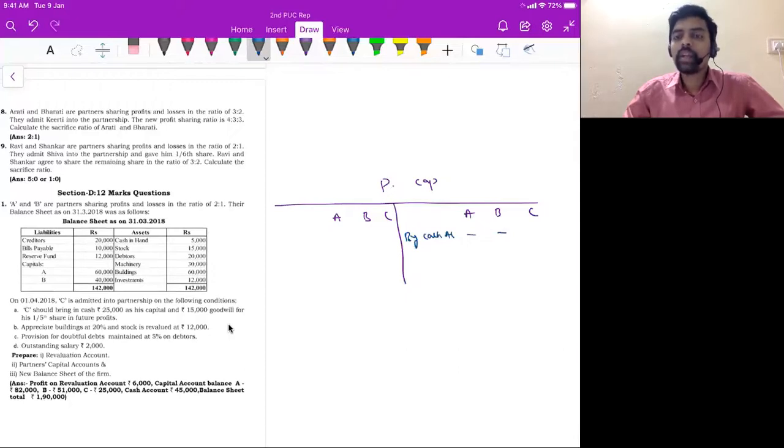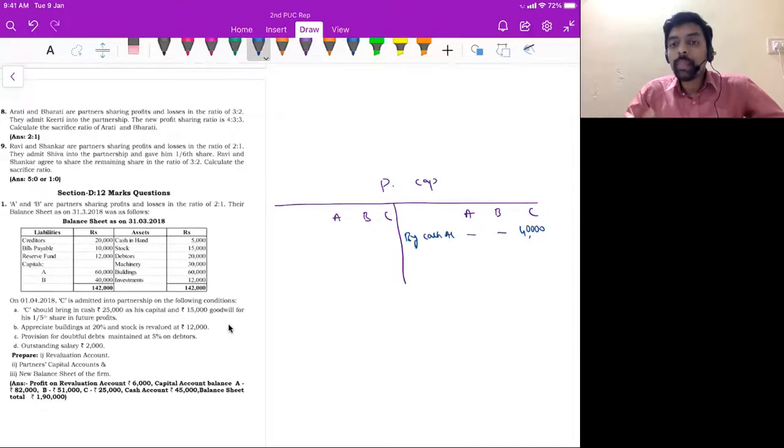Cash account debit to C's capital account, correct? So in C's column, I will write 40,000 rupees. So this 40,000 rupees includes both capital and then goodwill. Earlier in old adjustment, we used to recognize only capital, correct? And goodwill as goodwill only. But now we are combining these two, right?